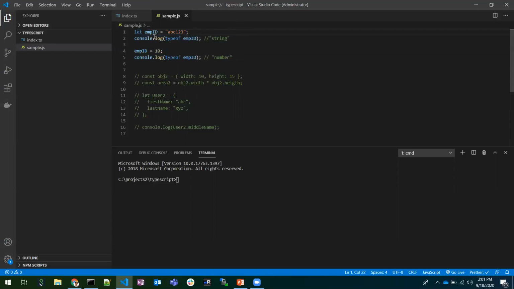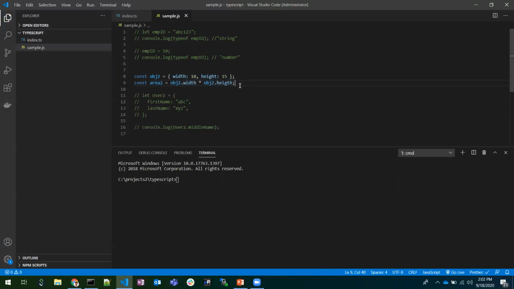Here we are using a variable and have assigned a string value. At this point of time, the type would be string. Later on I can assign some other value, a number, and the type of this employee ID would be number now. This is dynamic typing, which JavaScript allows. Because of this dynamic typing, we get unknown errors as a project grows. So this is one point to be discussed, and later on this is the second point.